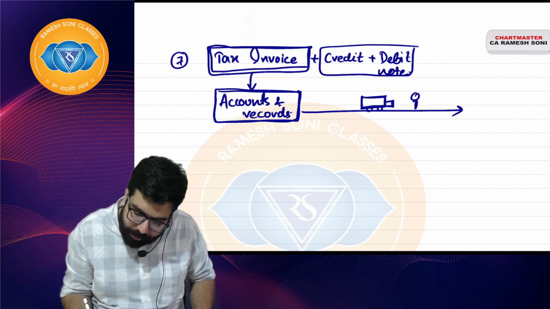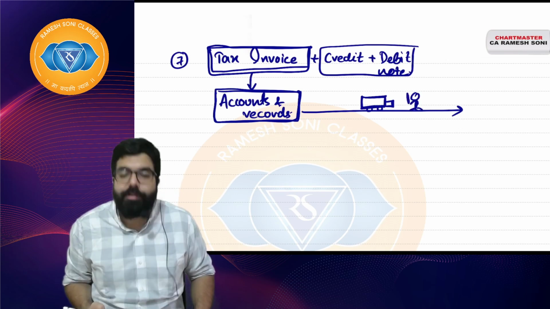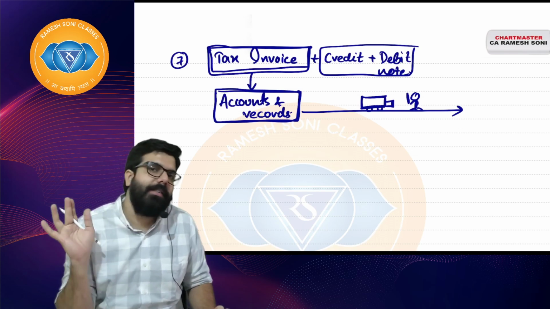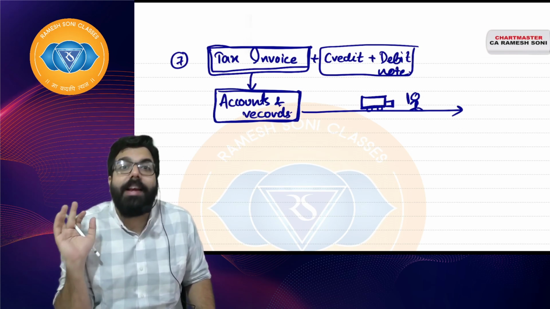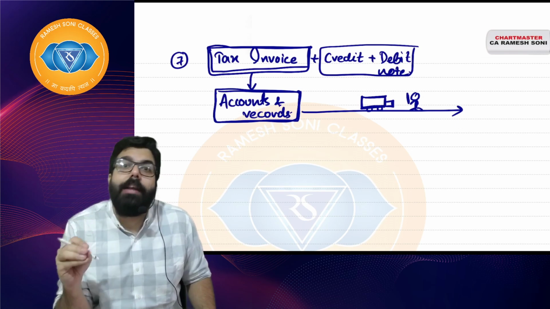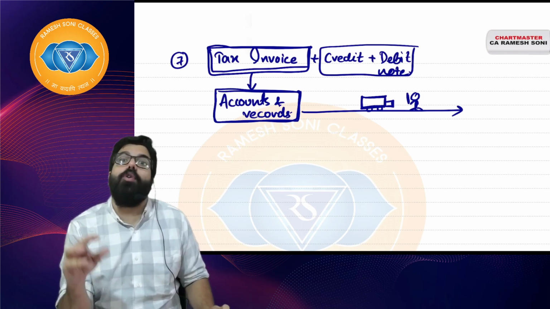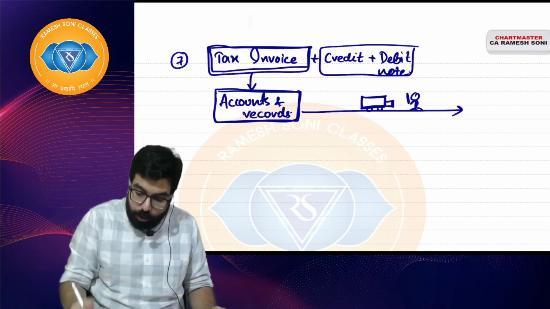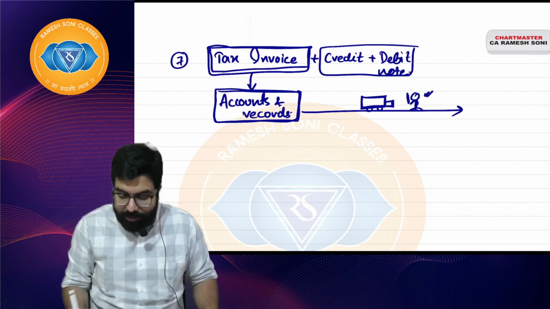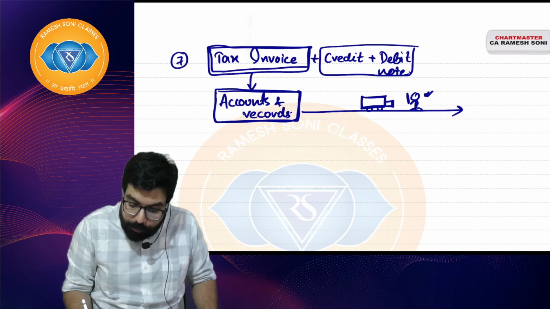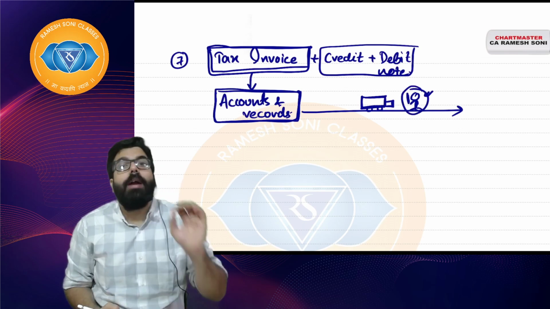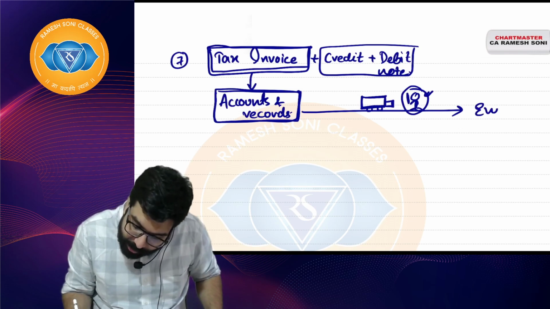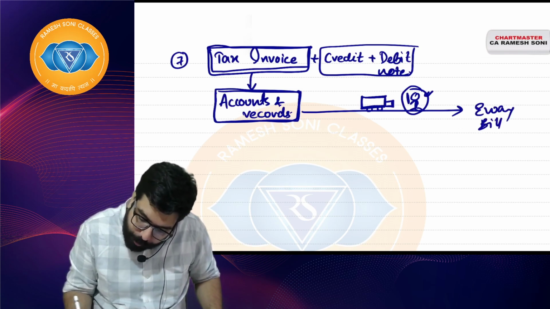When the goods are going on the way, there will be police and GST department people standing, who will be checking whether people have issued correct invoices to sell the goods or not. In order to check that, these people will be standing. So on the way when these people catch you, you'll have to show a document which is known as an e-way bill. I hope everyone is clear, sir.